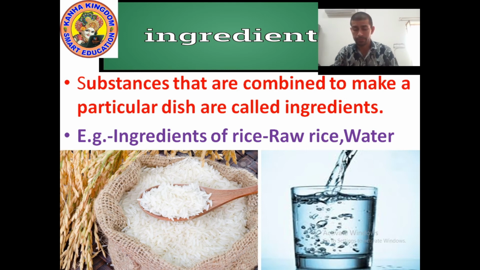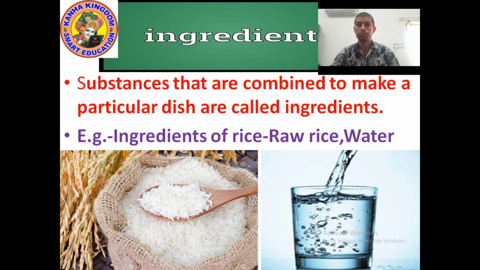For example, let's take a simple example, halwa. Halwa is a sweet. So, to make halwa, what do we need? We need sugar, we need ghee, we need flour or maida.